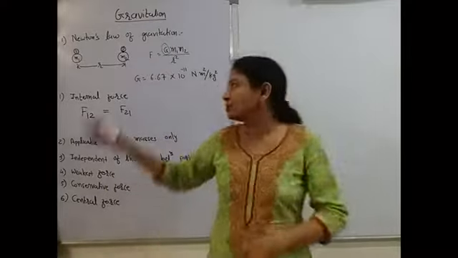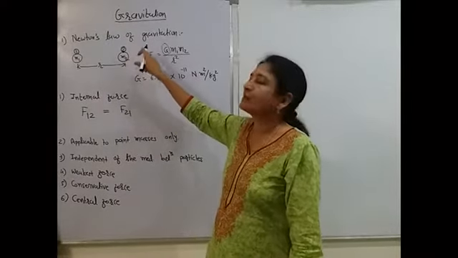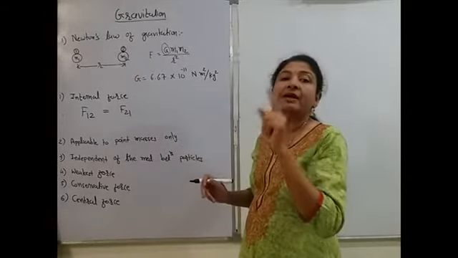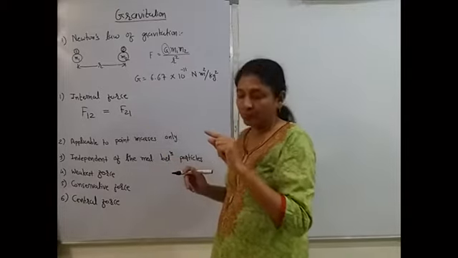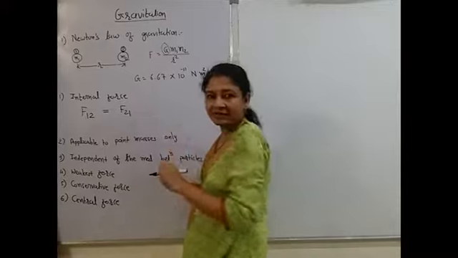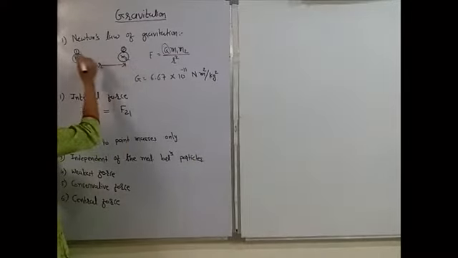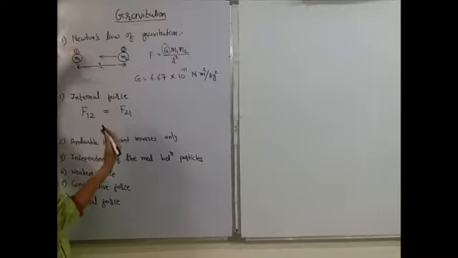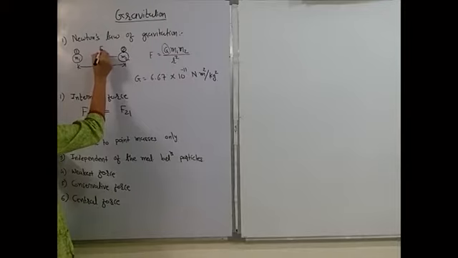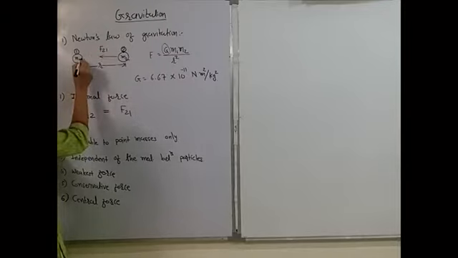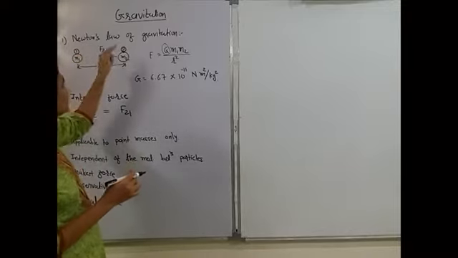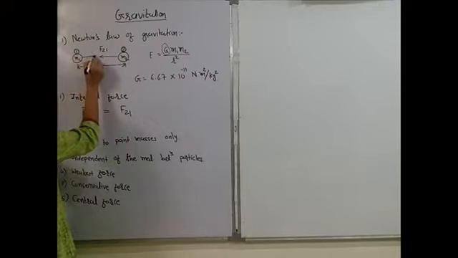एक्शन रिएक्शन पेयर है, जो 1 जितना फोर्स लगाएगा उतना ही फोर्स particle 2 will exert on particle 1. So the magnitudes of both the forces are equal, but remember that the direction is opposite. Why? Because this force is attractive in nature. So particle 1 will attract particle 2, so particle 2 will experience force in the direction of 1. In the same way, 1 will experience force towards 2. 2 उसको attract कर रहा है, तो it will experience force in the direction of 2. So this is the direction of F21.